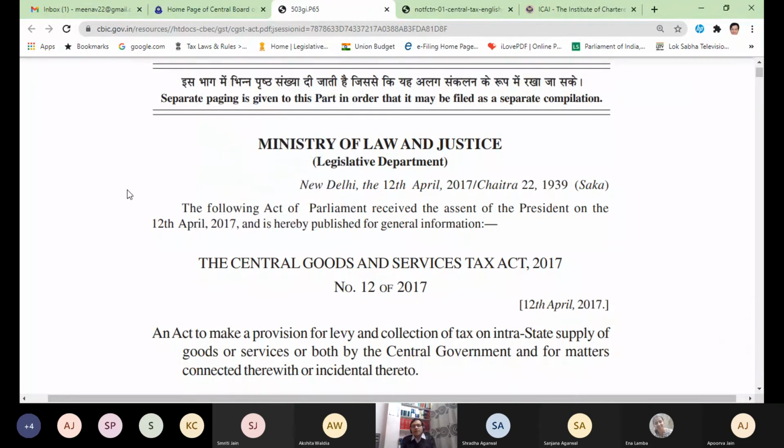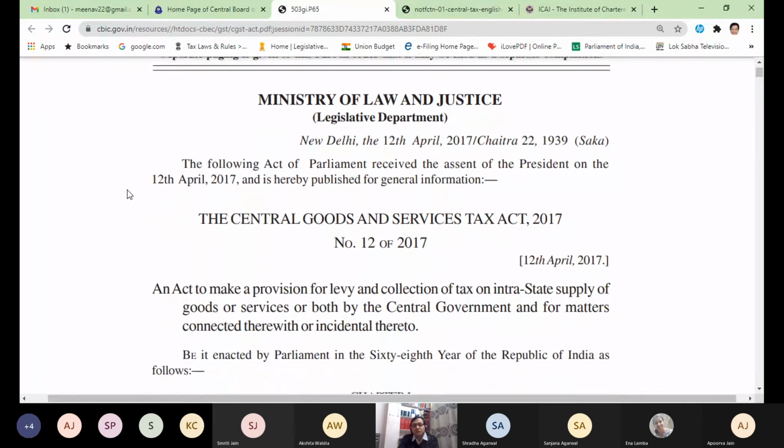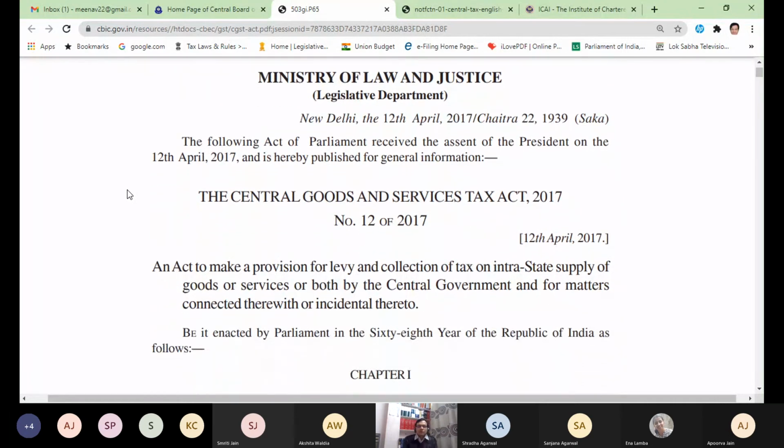The following Act of Parliament received the assent of the President on the 12th April 17 and is hereby published for general information. The Central Goods and Services Tax Act 2017, number 12. Now in 2017, it had the serial number 12. That means 11 more acts were there in 2017 before 12th April 17, starting from 1st January 17. Before this act, 11 acts were already there.